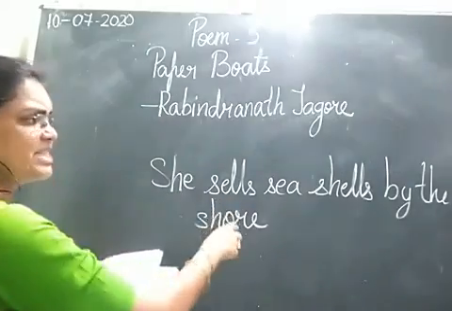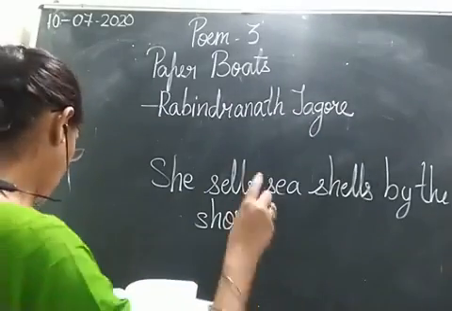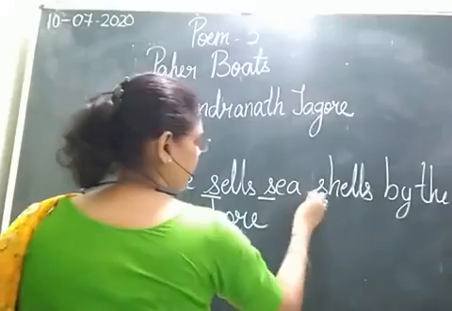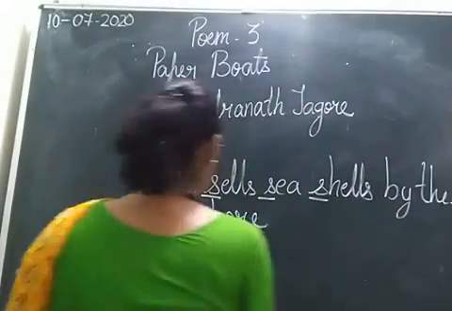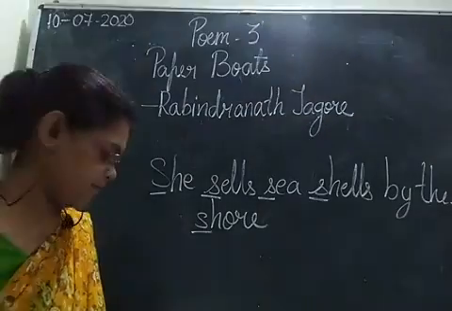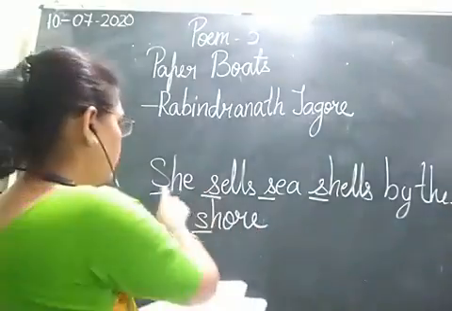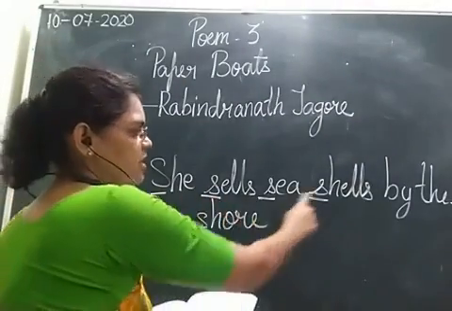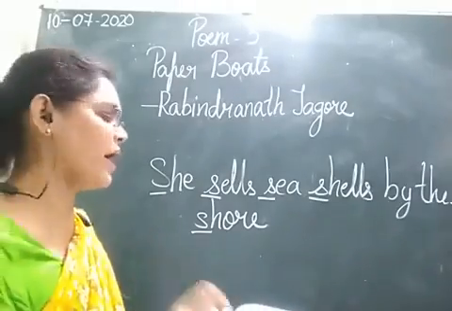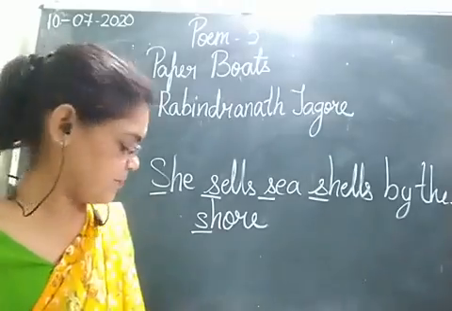Now you have to note that the letter S is being repeated in most of the words. All these words are beginning with the letter S. She sells seashells by the seashore. Such words are known as tongue twisters.